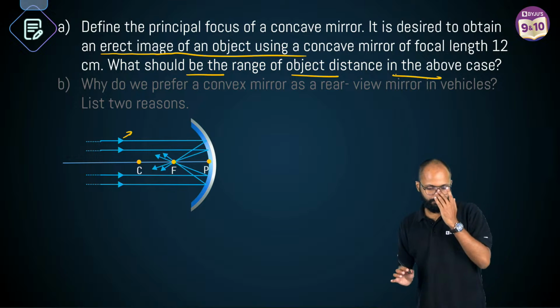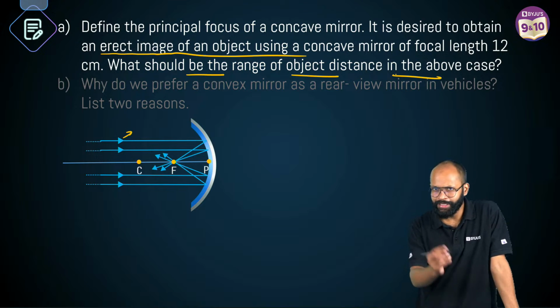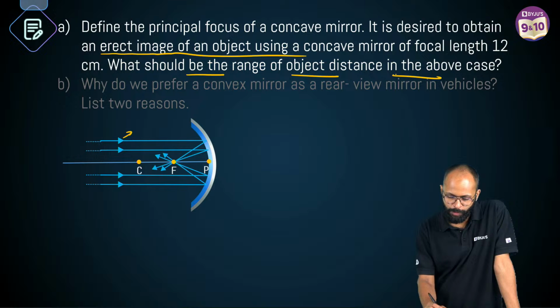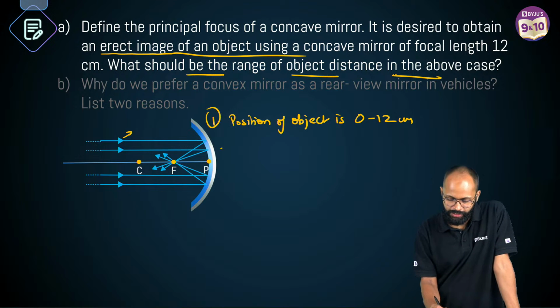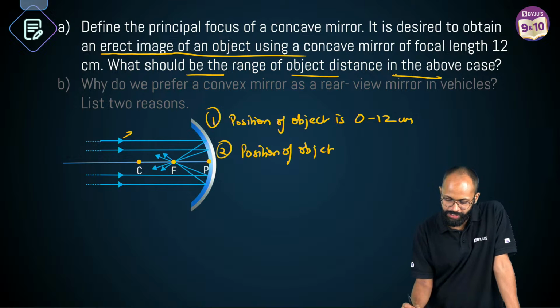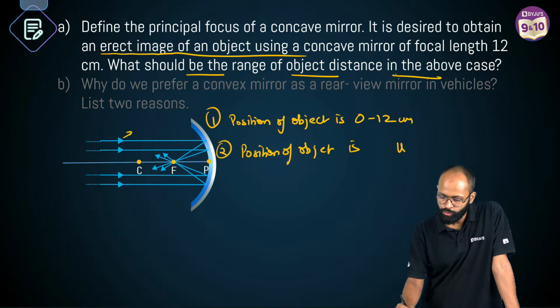Now let me ask you. If I write the answer as: position of object is 0 to 12 centimeters. This is my first way of answering. Second way: position of object is u.